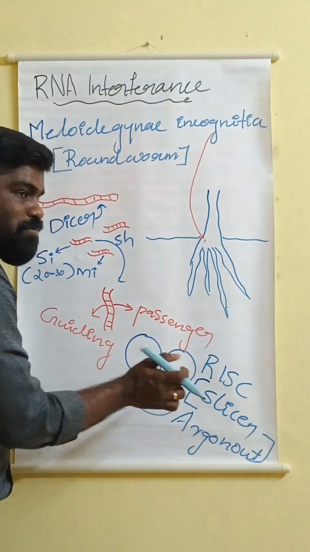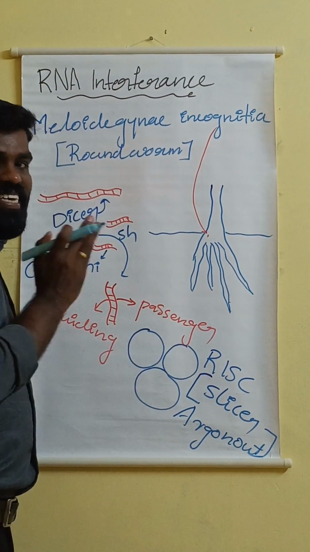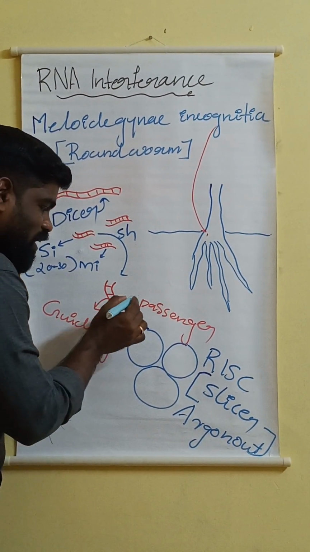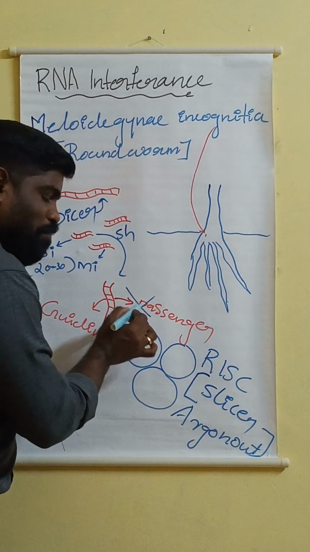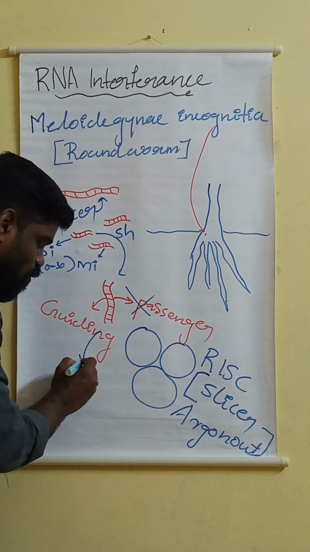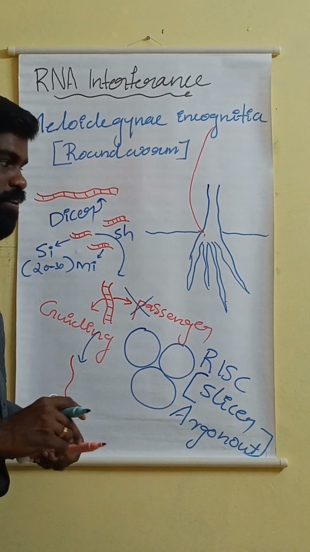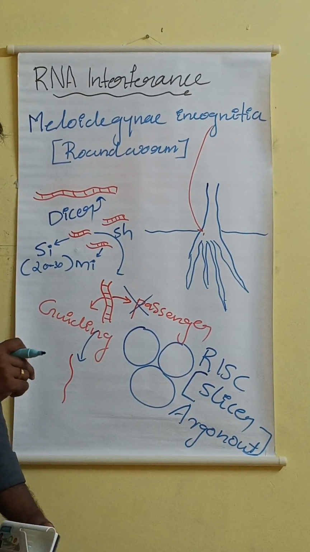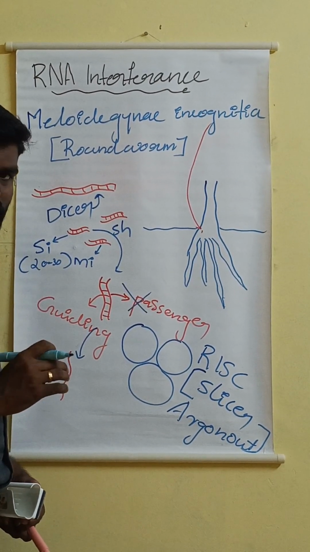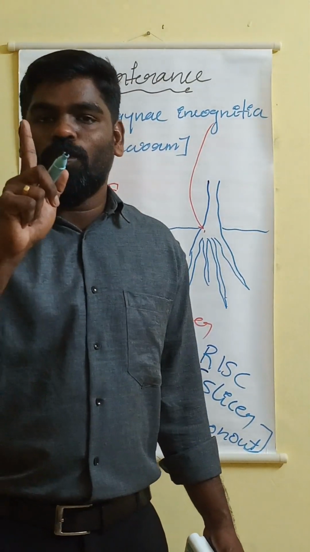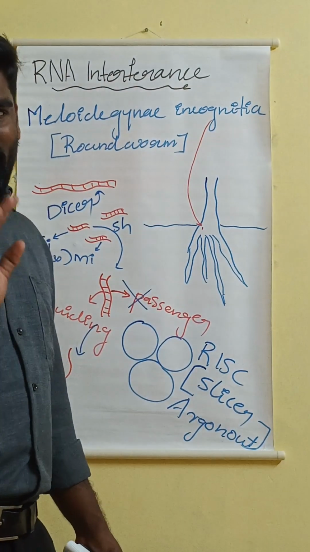Now these enzymes act as endonucleases. That means they will cut the passenger strand. Okay, it will cut the passenger strand. As a result, only the guiding strand will be there in the cells of the root of the tobacco plant. Have you got it? So these many processes occur in the root of the tobacco plant. Now, in the root of the tobacco plant, only one strand of RNA is there. That is the guiding strand. Okay, keep that in your mind.